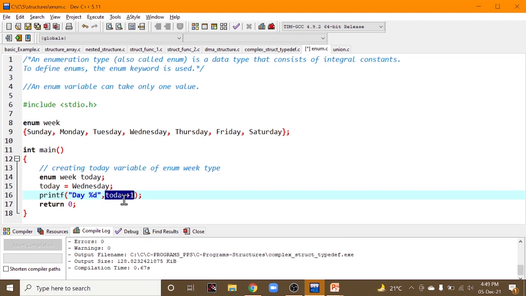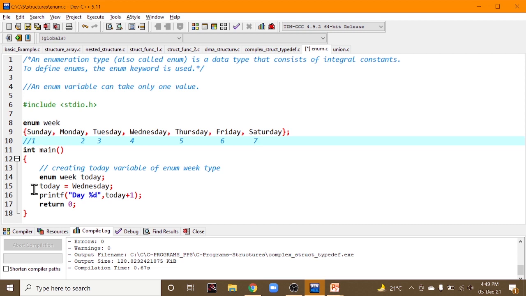But using enumeration, whatever we have used here, enum and enum, you can print the integral constant or the number related to it. So how can you print that number? Remember, whatever you specify, it starts with 1. So Sunday is nothing but 1. Similarly, Monday is nothing but 2. Tuesday is 3. Wednesday is 4. Thursday is 5. Friday is 6. Saturday is 7.